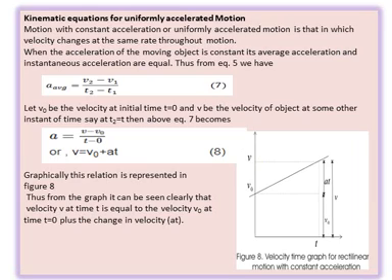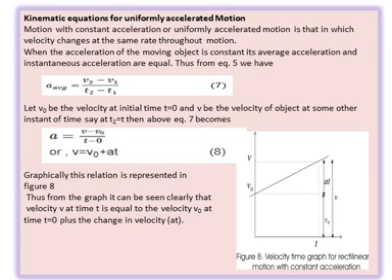Let's derive the equations of motion by the graphical method. A graph is shown in figure 8 between velocity and time. At time t equals 0, the velocity of the object is v0, and at time t equals t, the body's velocity is v. So the average acceleration will be given by v2 minus v1 upon t2 minus t1, and by putting in the values from the graph, we get a equals v minus v0 upon t minus t0, or you can say v equals v0 plus at.